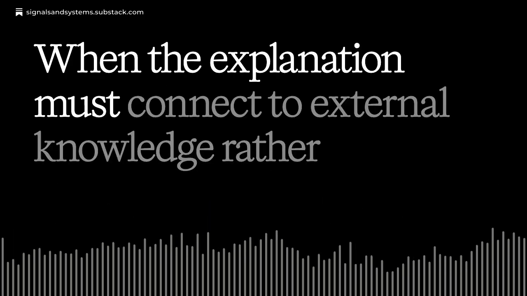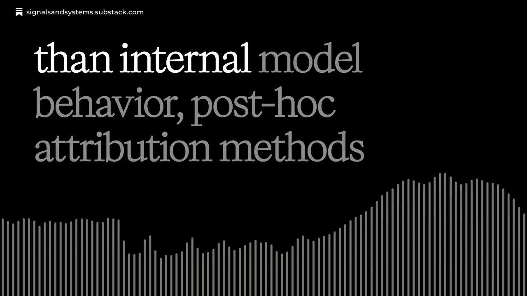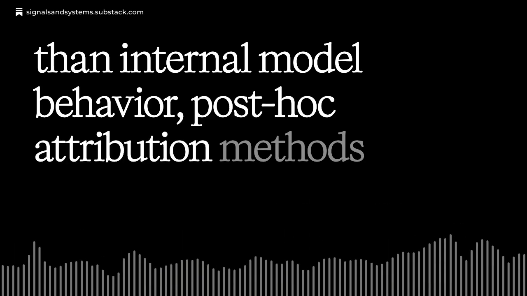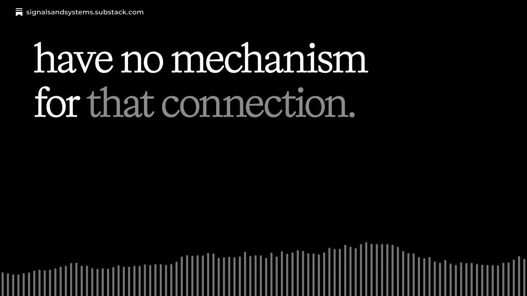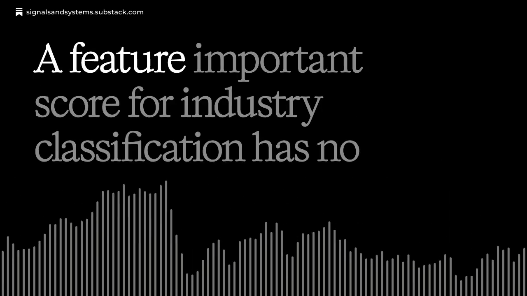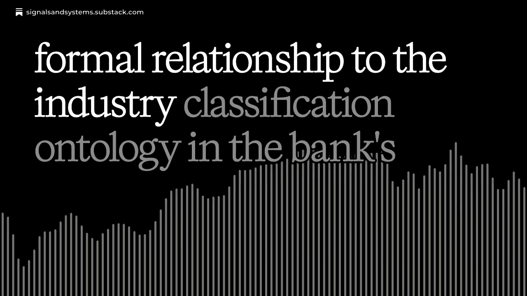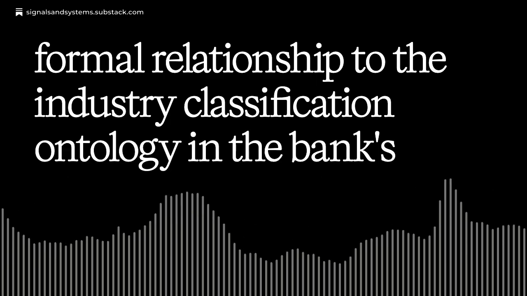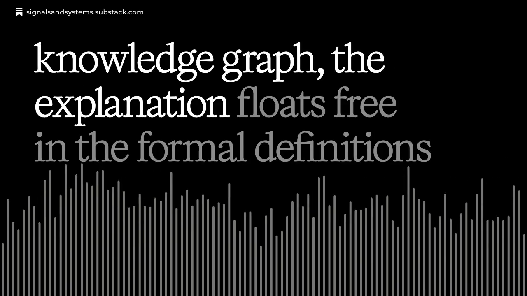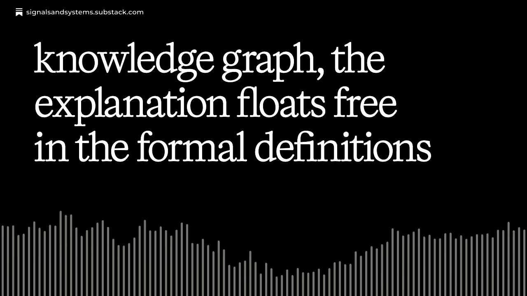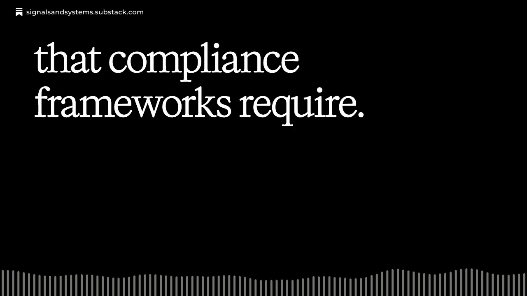When the explanation must connect to external knowledge rather than internal model behavior, post-hoc attribution methods have no mechanism for that connection. A feature importance score for industry classification has no formal relationship to the industry classification ontology in the bank's knowledge graph. The explanation floats free of the formal definitions that compliance frameworks require.